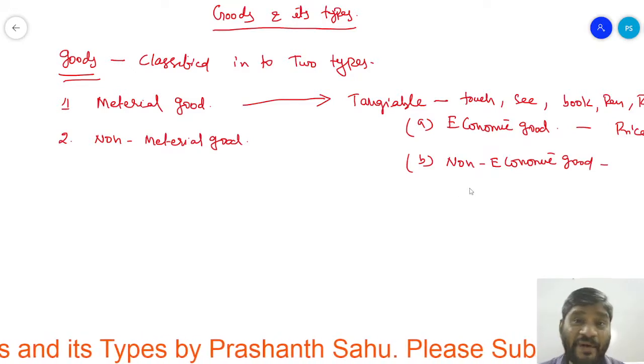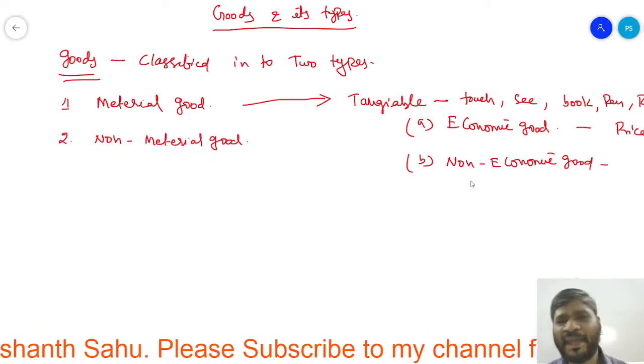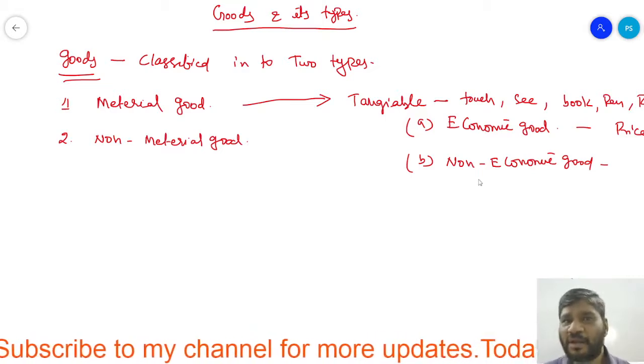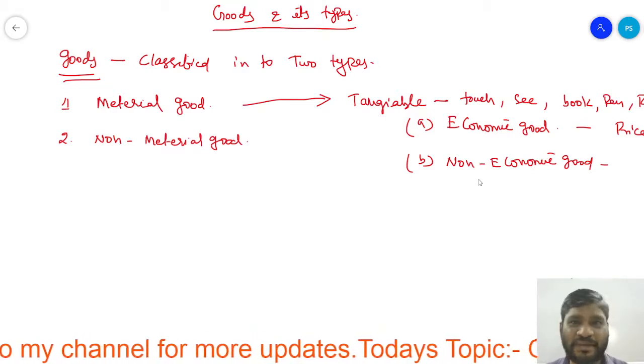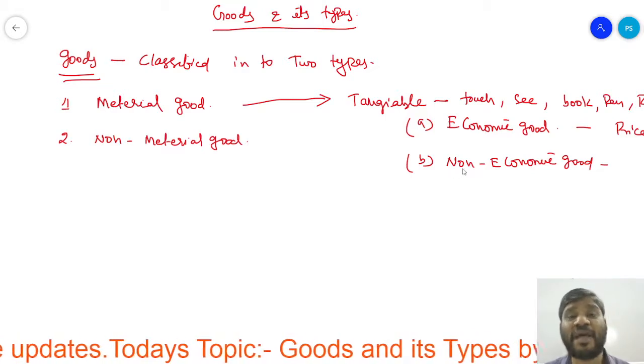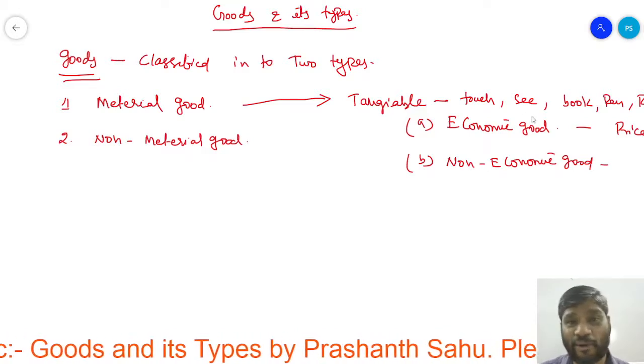Whatever the goods have the value, right? They used to have the price. Take out any goods, pencil. What is the price? MRP. The MRP is nothing but the price, right? So the value of goods is determined with the help of price. Those are all which we used to take note as the economic goods.